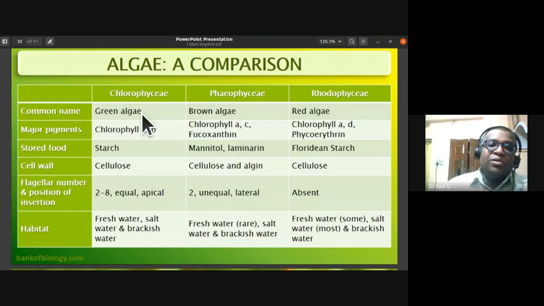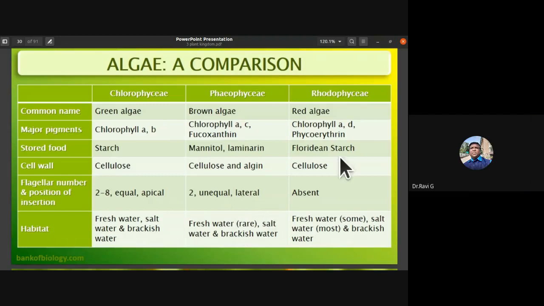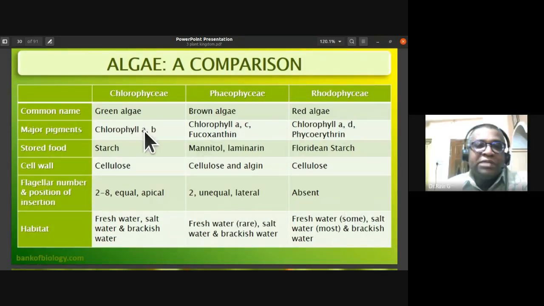Now the comparison of algae gives complete detail. Chlorophyceae is commonly called green algae, Phaeophyceae is called brown algae, and Rhodophyceae is called red algae. The major pigments in Chlorophyceae are chlorophyll A and B; in Phaeophyceae chlorophyll A, C, carotenoids, and fucoxanthin; and in Rhodophyceae chlorophyll A and D and phycoerythrin, which is responsible for the red color. Starch is the reserve food material in Chlorophyceae.